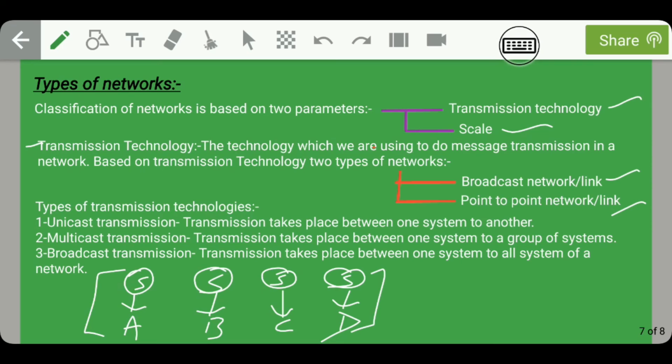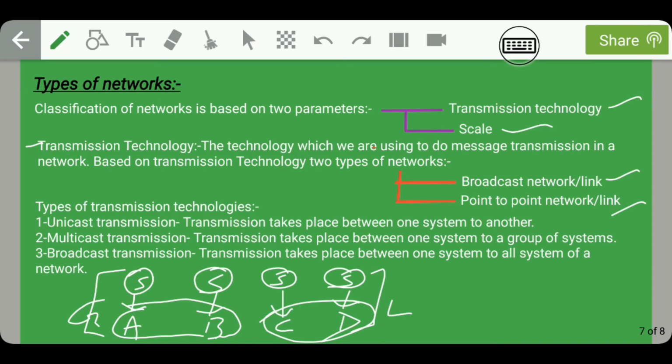Okay, moving on, the second type of transmission is multicast transmission. Guys, in multicast transmission, transmission takes place between one system to a group of systems. So let us say in the previous example, students A and B are gents and students C and D are ladies.